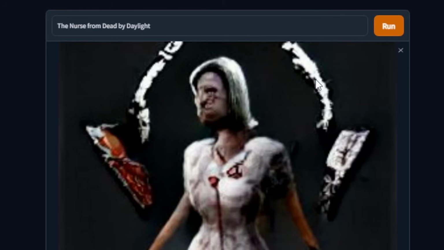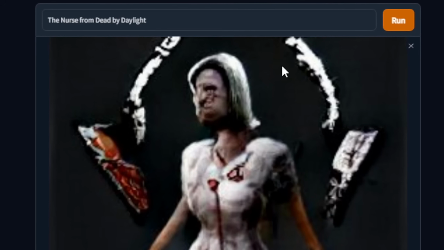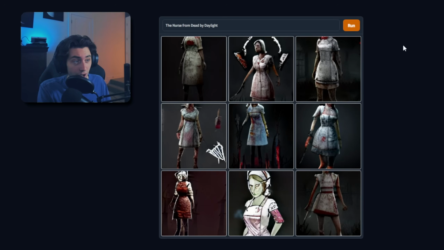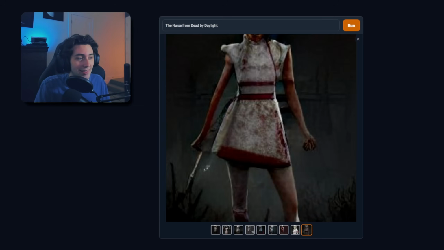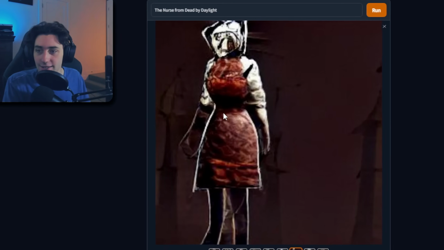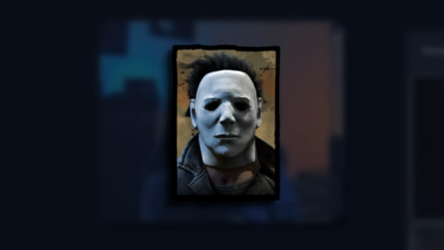Is this the Obsession? This looks like the spider legs from the Obsession. Do you think that's what that is? Okay, I don't know what's going on there, but whatever it is, it's kind of demonic and I'm a little bit scared. I really like this. It kind of looks like a Halloween costume, but pretty cool. I'd give this one a 6 out of 10. It has some cool ones, but some of them, like, what even is this? The next is going to be Michael Myers. This is going to be interesting.